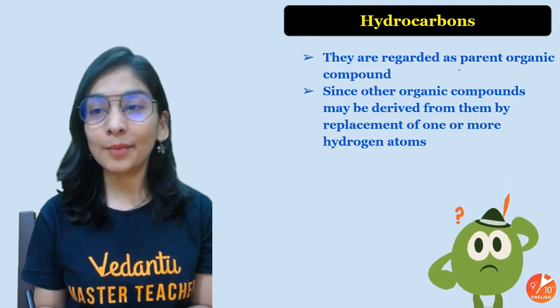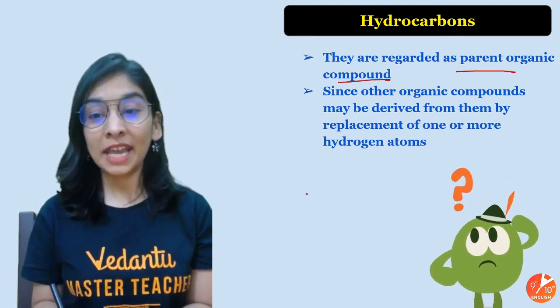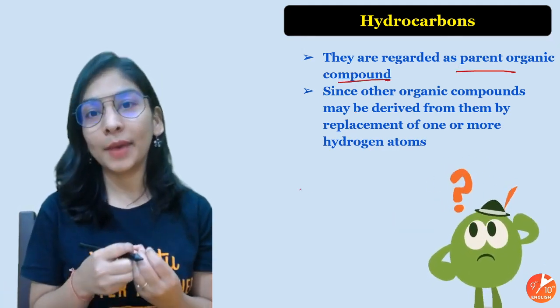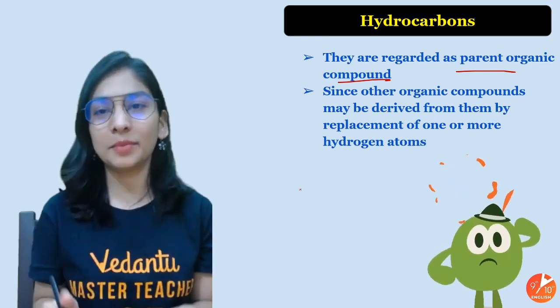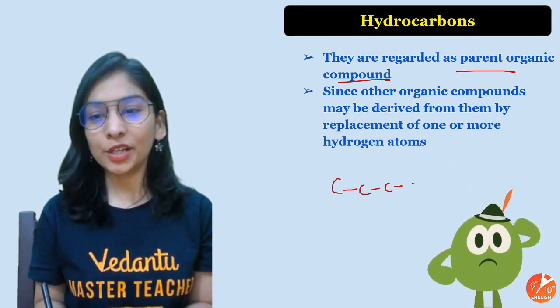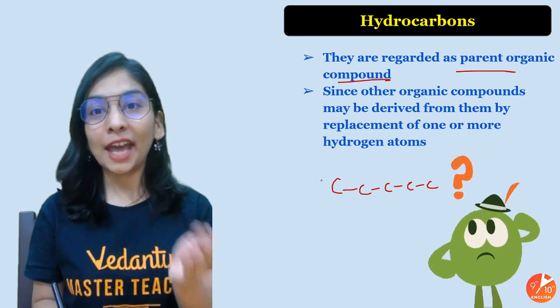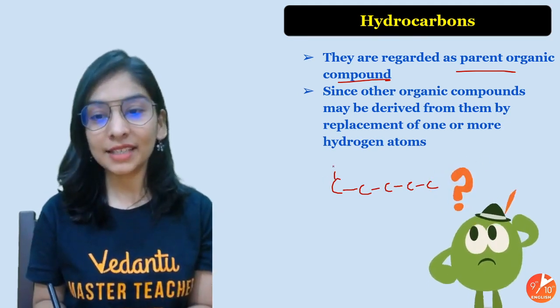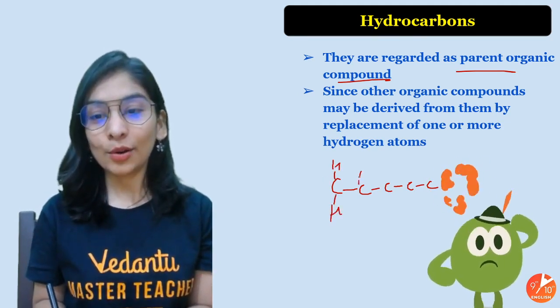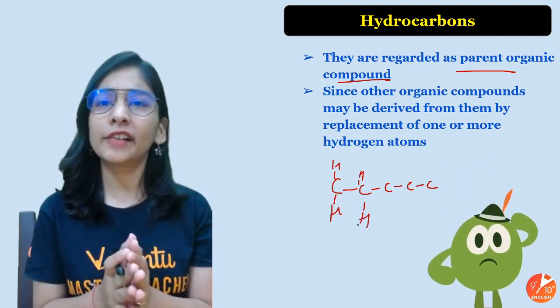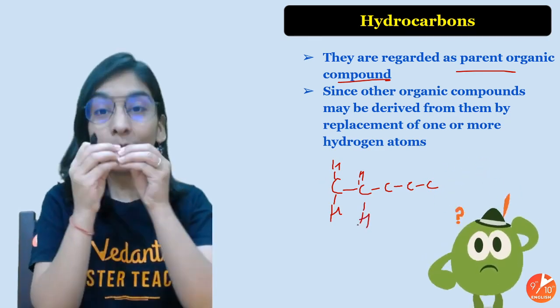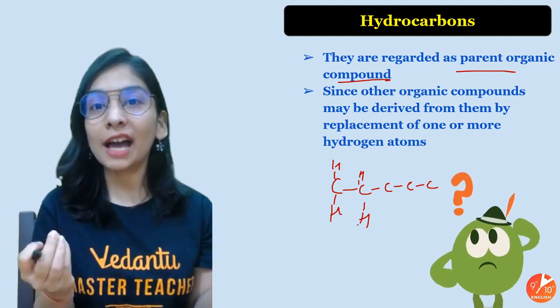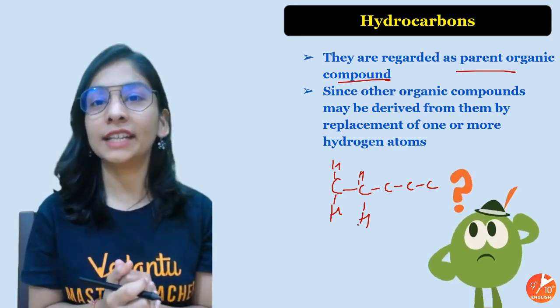First of all, hydrocarbons are parent organic compounds, meaning without hydrocarbons, organic compounds are not possible. I am going to have a long carbon chain, and who will accompany these carbons? Nothing but hydrogen. So whenever we have an organic compound, it will have a carbon chain as a backbone with hydrogen attached to it.